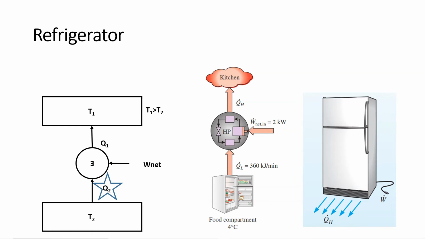So we'll see first refrigerator. So what do you mean by a refrigerator? In case of refrigerator, again, I have shown over here, T1 is there, higher temperature reservoir, which is what? Surrounding. Okay, so here you can see one more diagram has been shown. So T1 is what? This kitchen. Kitchen means it is surrounding atmosphere. So it is at higher temperature.